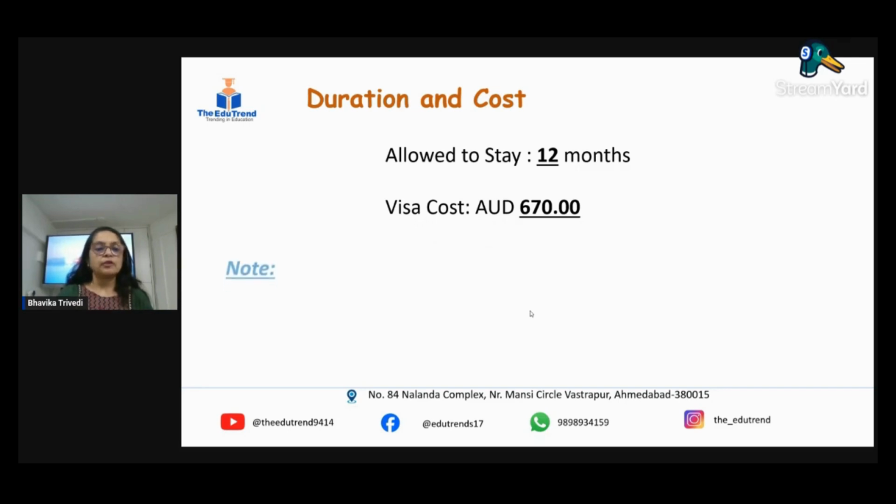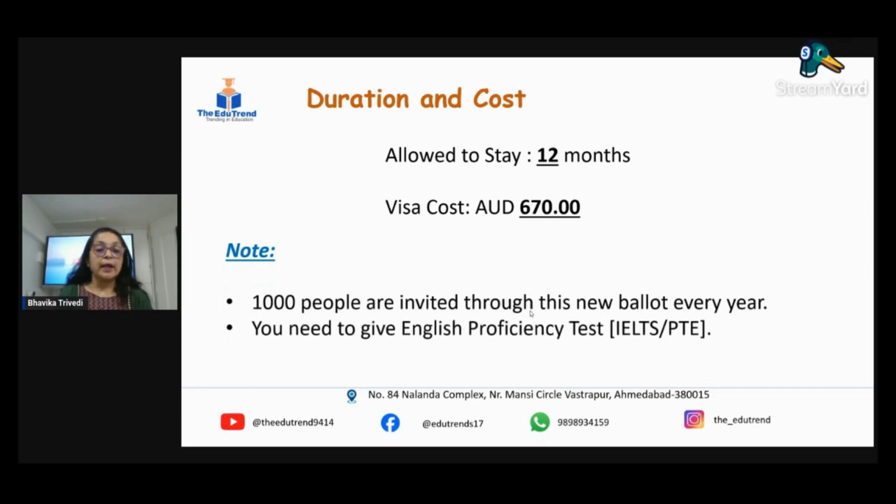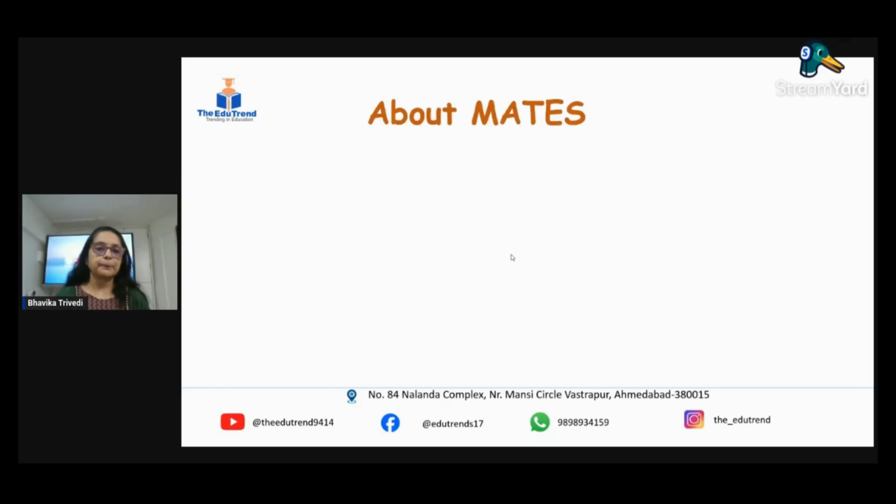Just some notes over here. 1,000 people are invited under the scheme annually, every year under this ballot. You need to have an English proficiency test. As I told you, you will have to have this test. Minimum score is fine. Somewhere between 4.5 to 5 or above is a good score, giving good chances for your visa application. But anyways, when you're qualifying, your half battle is won, right? So you don't have to worry so much. But yes, you do give the exam, that is needed. English proficiency test is needed.